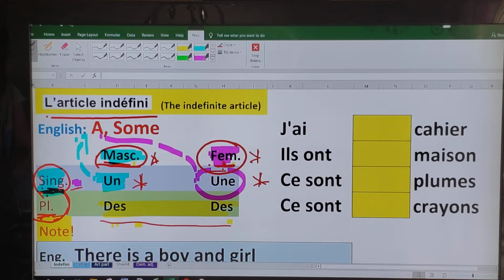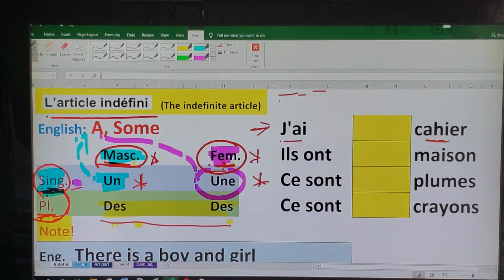So I've given a very simple exercise over here. So let's see how we are going to use these indefinite articles in very simple sentences. Okay, let's look at example 1. This sentence is J'ai dash cahier. Basically it means I have dash notebook. So in this dash we're going to fill a, right?